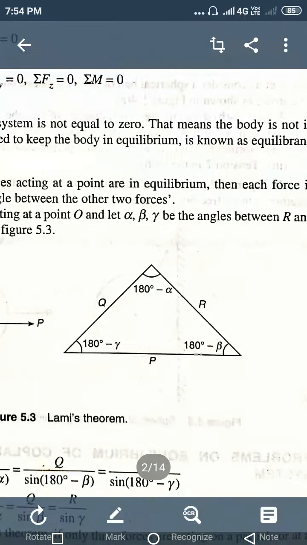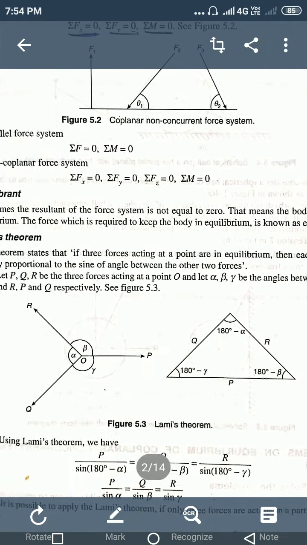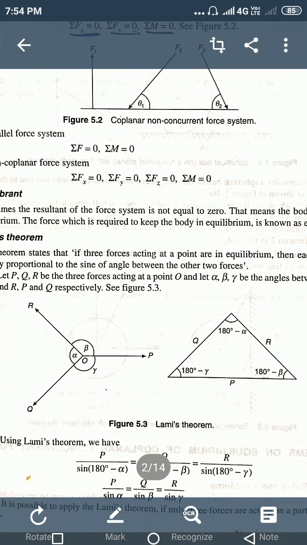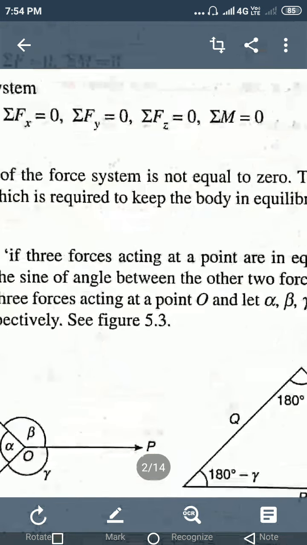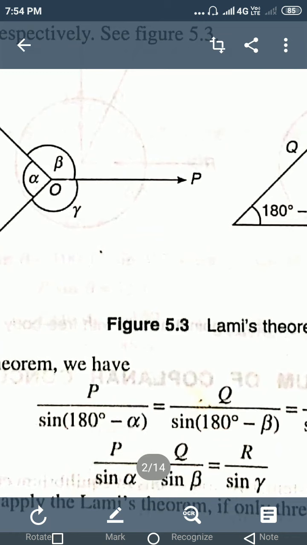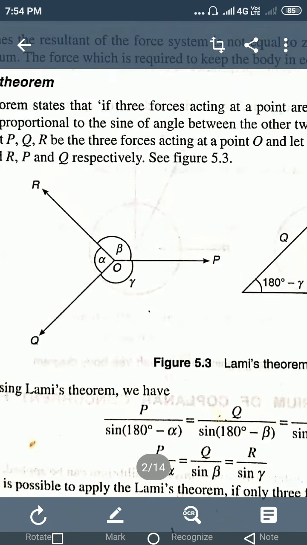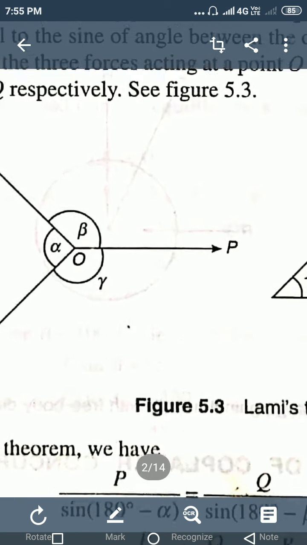So Lami's theorem says, if the three coplanar concurrent forces are in equilibrium, then each force is directly proportional to the sine of the angle between the other two forces. Here we can observe in the figure, for force P, the angle between the other two forces, that is the opposite angle, is alpha.